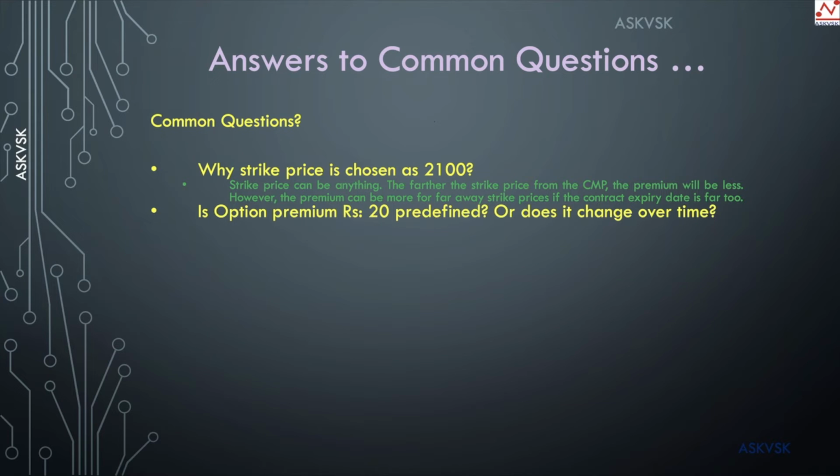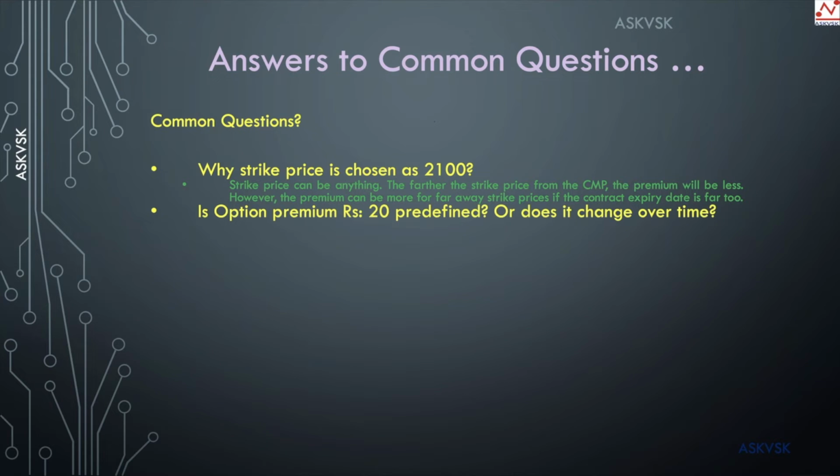Is the option premium rupees 20 predefined, or does it change over time? This is a good question. Let's take the same example of Reliance, where at the beginning of the month the current price was 2000, and the strike price at which this contract was written is 2100, for which the option premium was collected at rupees 20.